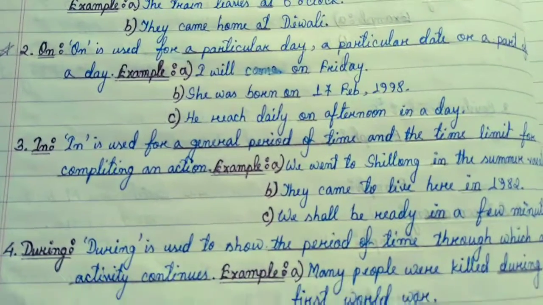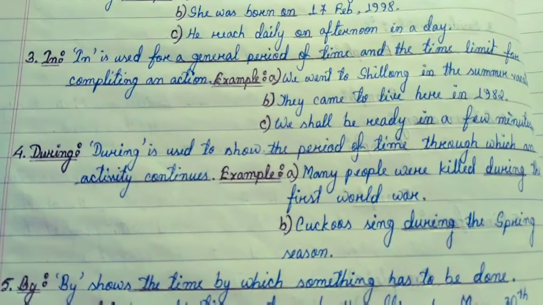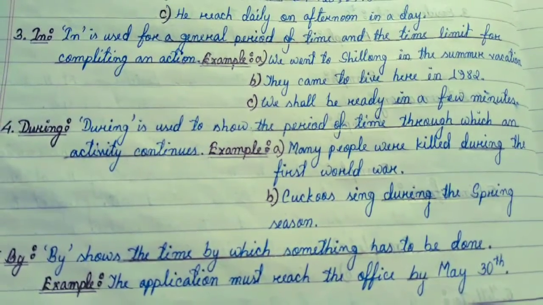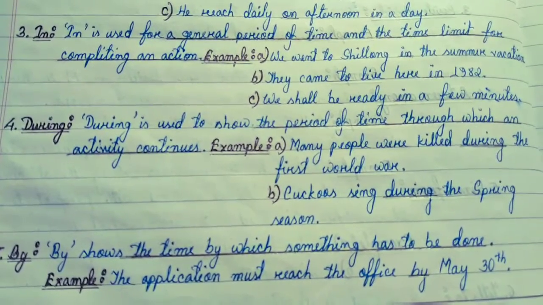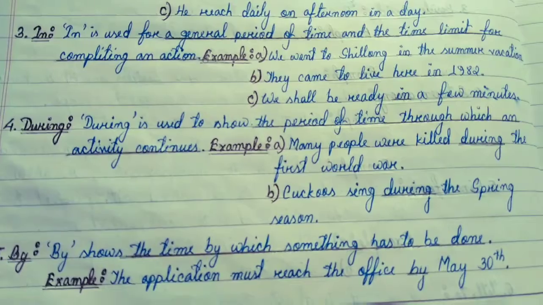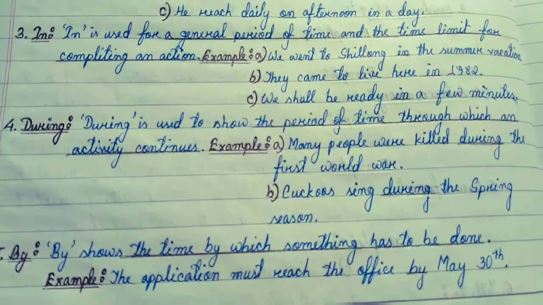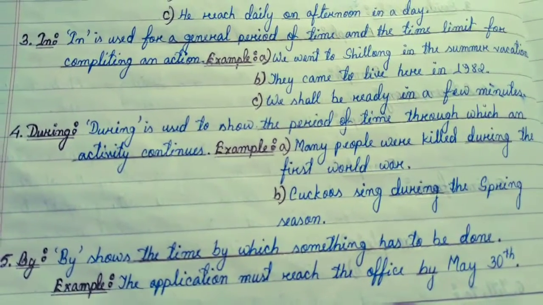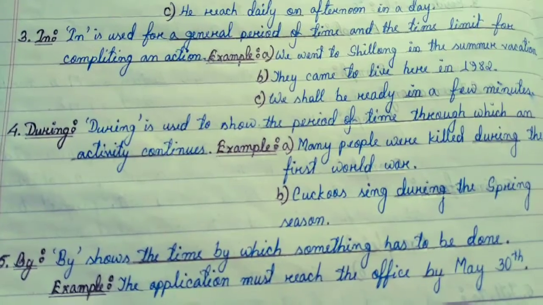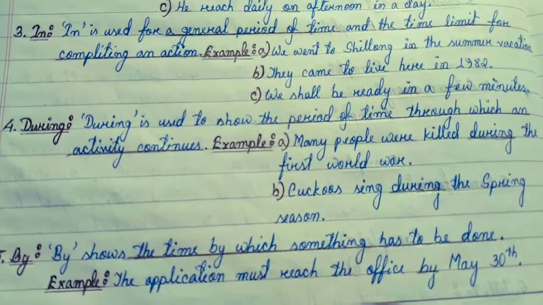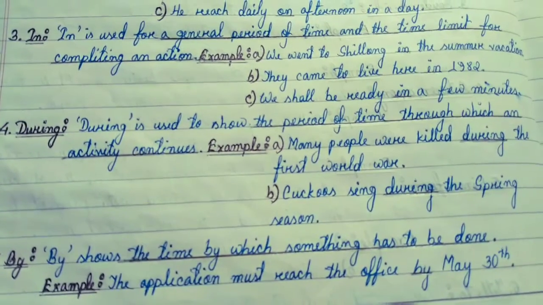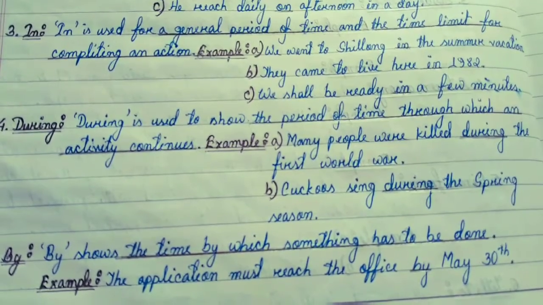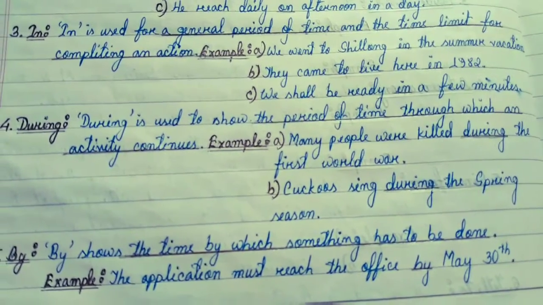In. In is used for a general period of time and the time limit for completing an action. Example: We went to Shillong in the summer vacation. B: They came to live here in 1982. C: We shall be ready in a few minutes. For, during. During is used to show the period of time through which an activity continues. Example A: Many people were killed during the First World War. B: Cuckoos sing during the spring season.